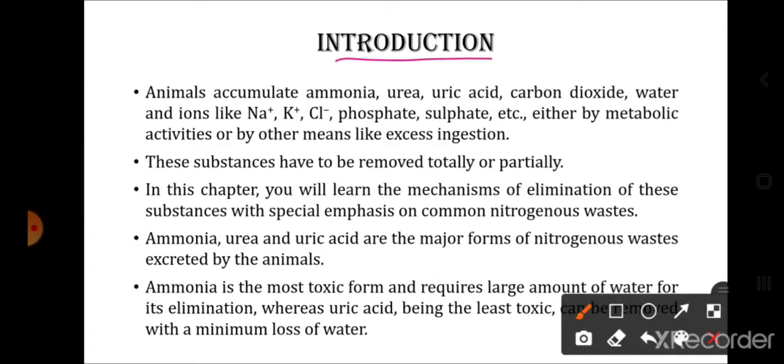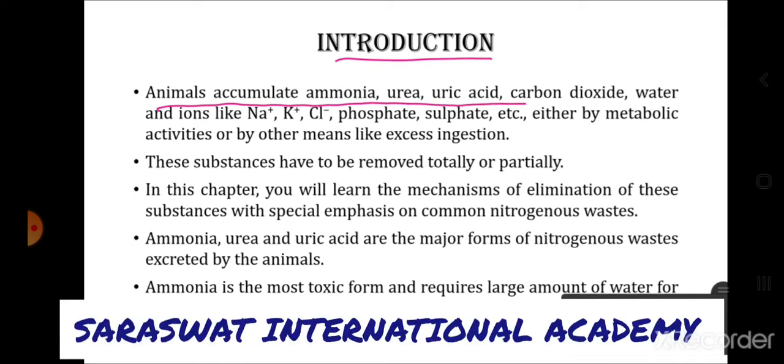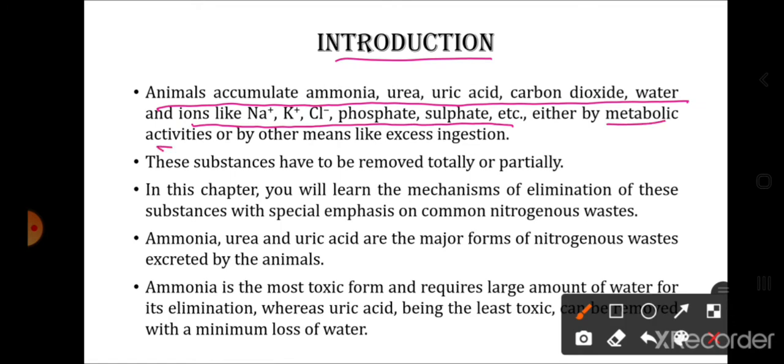First of all, the introductory part of the chapter. Animals accumulate ammonia, urea, uric acid, carbon dioxide, water, ions like Na+, K+, Cl-, phosphate, sulfate, etc., either by metabolic activities or by means like excess ingestion. So many products are accumulated in our body. But how are these substances produced? Either they are produced by certain metabolic activities or they may enter our body through ingestion.